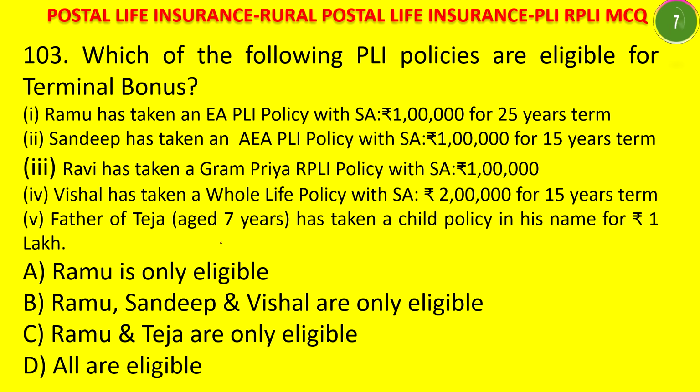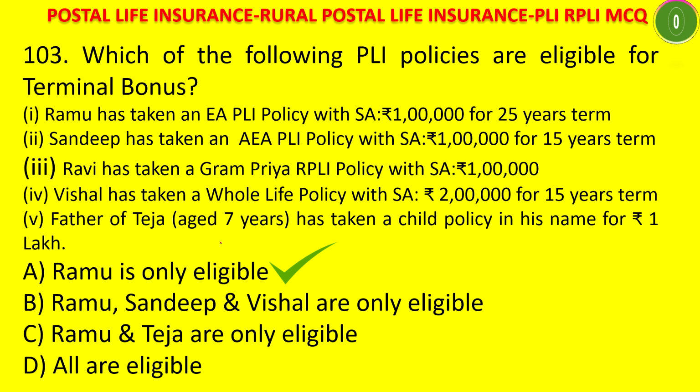This is an application type of question. Check this question carefully. Which of the following policies are eligible for terminal bonus? For terminal bonus to be eligible, what are the conditions? First you have to know, then only you will be able to answer this question. Ramu has taken EA policy with a sum assured 1 lakh for 25 years term. Sandeep has taken AEA policy with 1 lakh sum assured for 15 years term. Ravi has taken Gramapriya policy with sum assured 1 lakh. Vishal has taken whole life policy with sum assured 2 lakhs for 15 years term. And father of Teja has taken child policy in his name for 1 lakh. The answer is Ramu only is eligible.